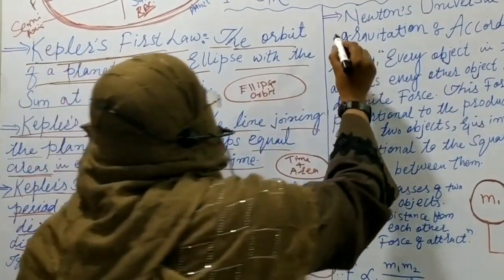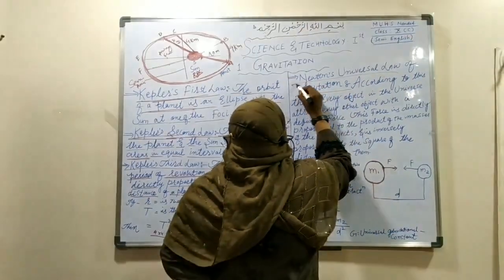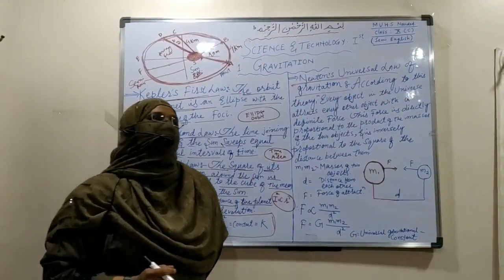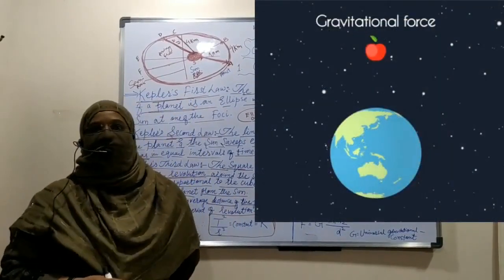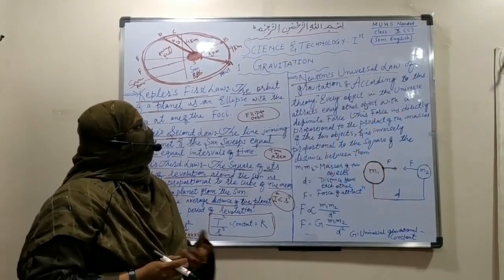Okay, next topic is the universal law of gravitation by Newton. So we have studied that Newton stated what gravitation is, and he gave much more information about gravitation.